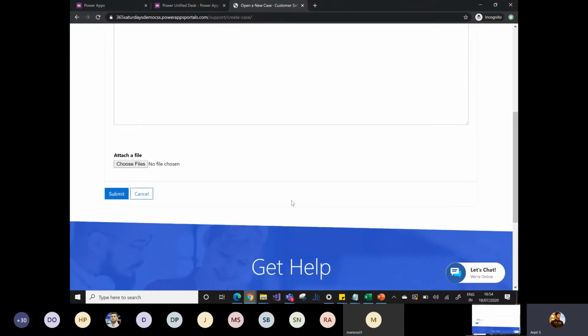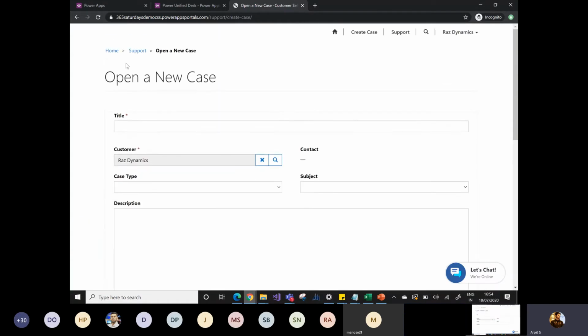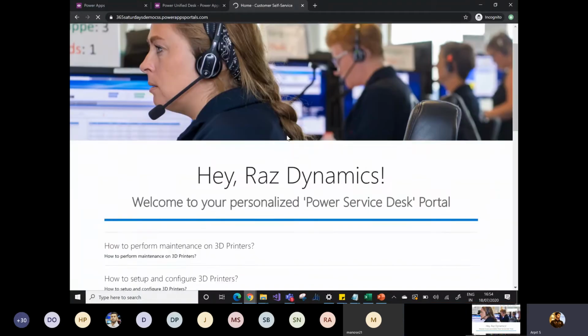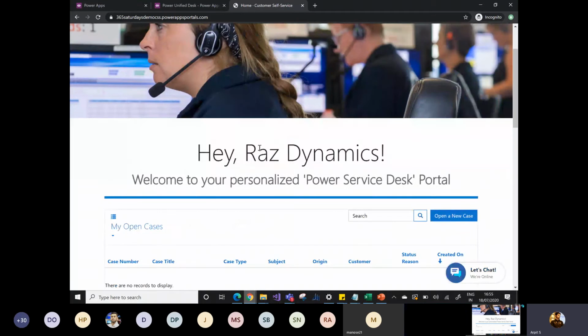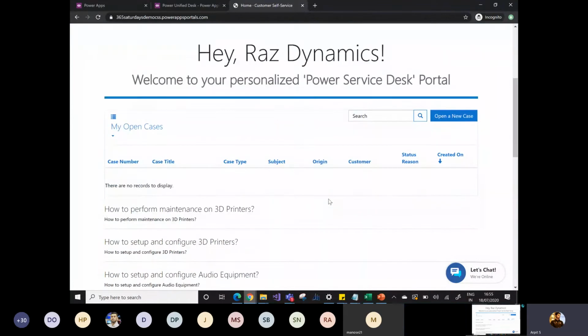But this is a manual process, right? So this is one way that Raz can submit his log or complaint from the portal. But I'm not going to use this way, because this requires a manual activity in order to submit the information. I'm going to use the chatting option here. Okay, so Raz doesn't want to create the case from the portal. He wants to interact with the human agent. So he will simply click on the let's chat option.